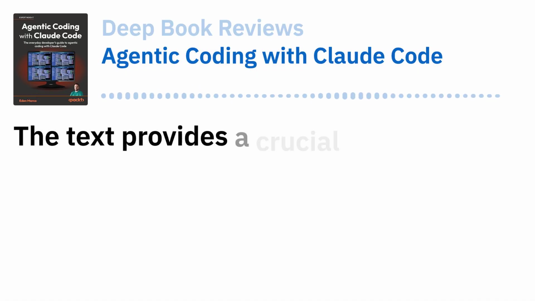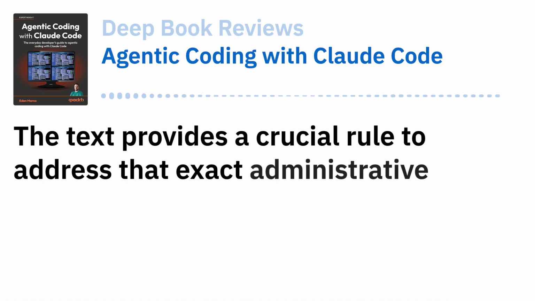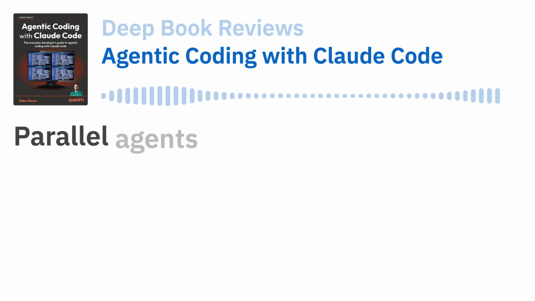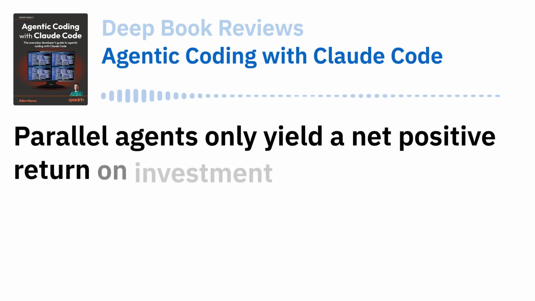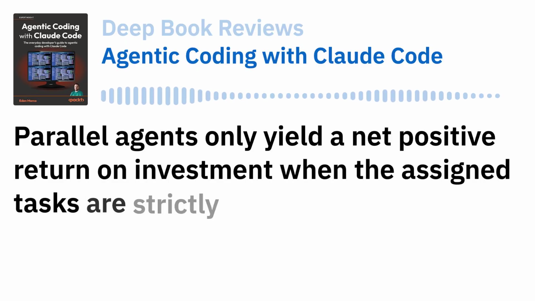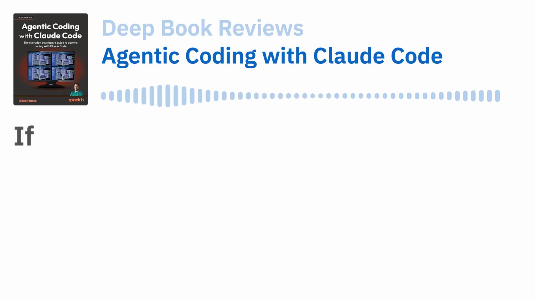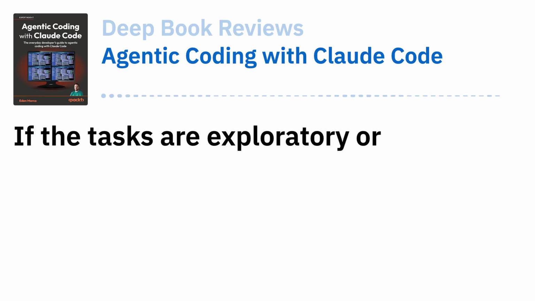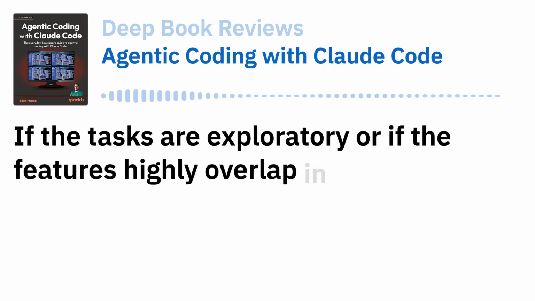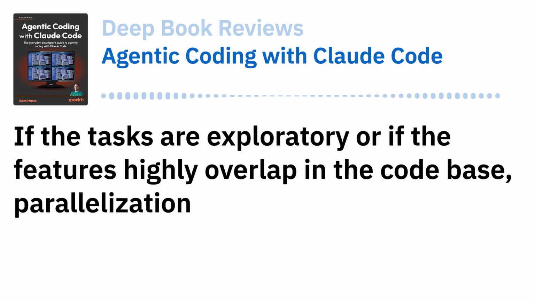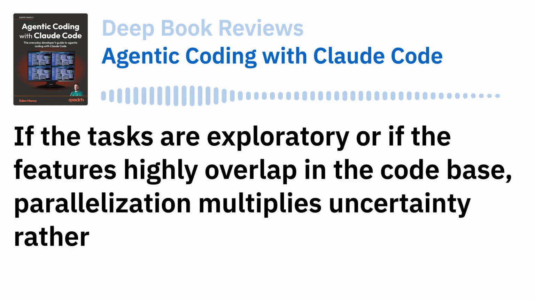The text provides a crucial rule to address that exact administrative inefficiency. Parallel agents only yield a net positive return on investment when the assigned tasks are strictly independent and well-scoped. Strictly independent. Yes. If the tasks are exploratory, or if the features highly overlap in the code base, parallelization multiplies uncertainty rather than productivity.